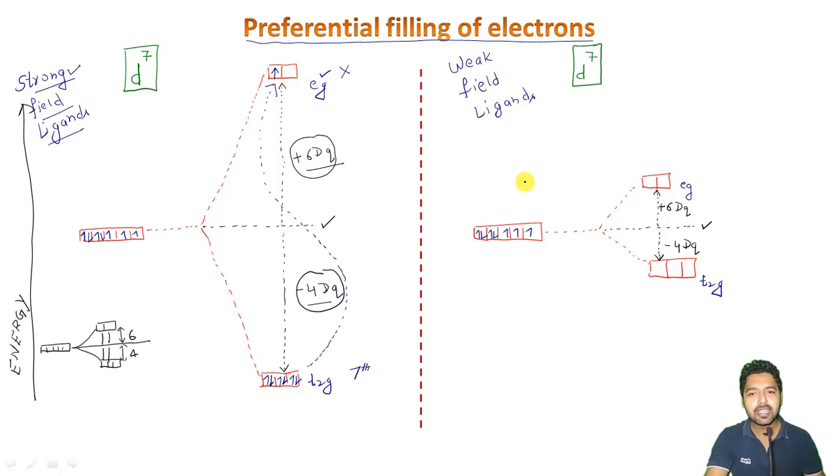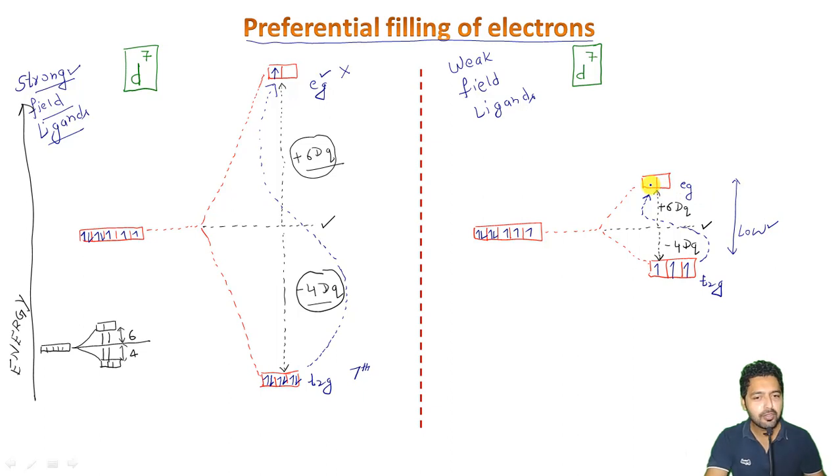On the other hand, the story is totally different for the weak field type of ligands, because you can see here the magnitude of splitting is very low. So what can happen is, the filling will take place in this way: 1, 2, 3. The fourth electron will definitely cover this much of magnitude easily, because the magnitude is quite low in nature.